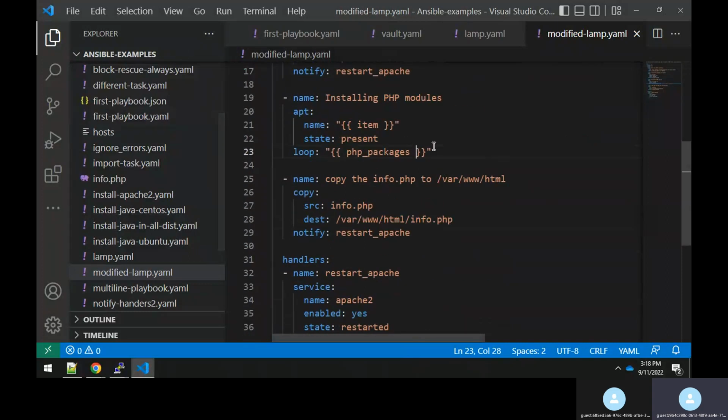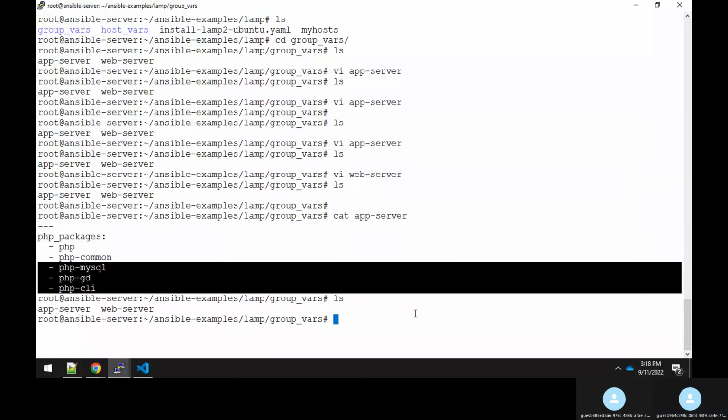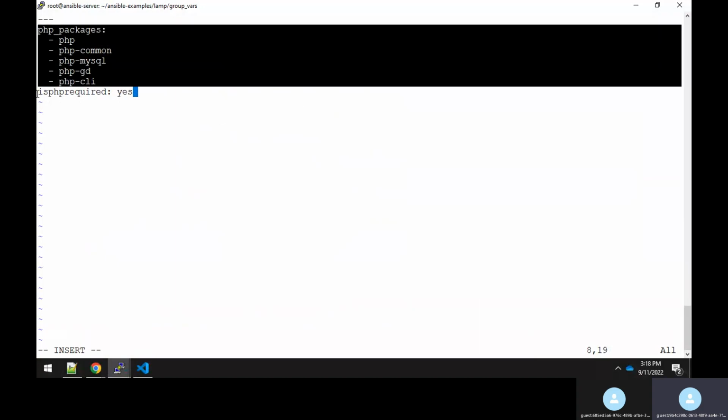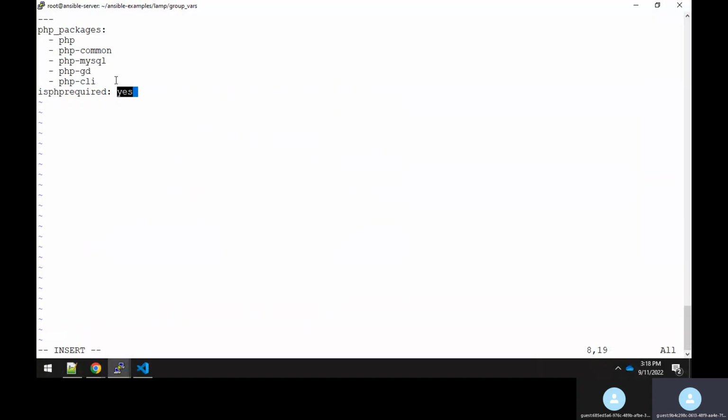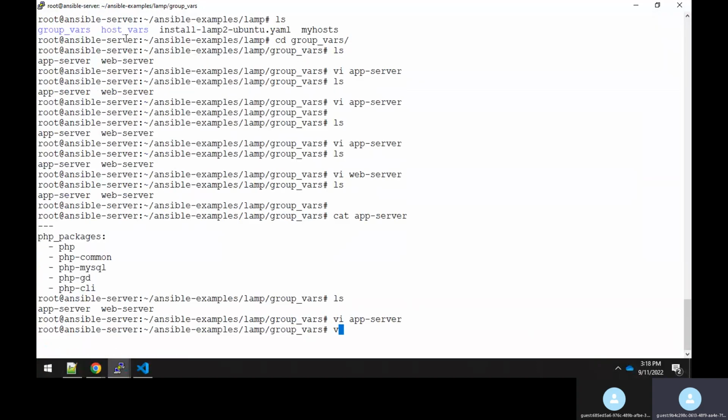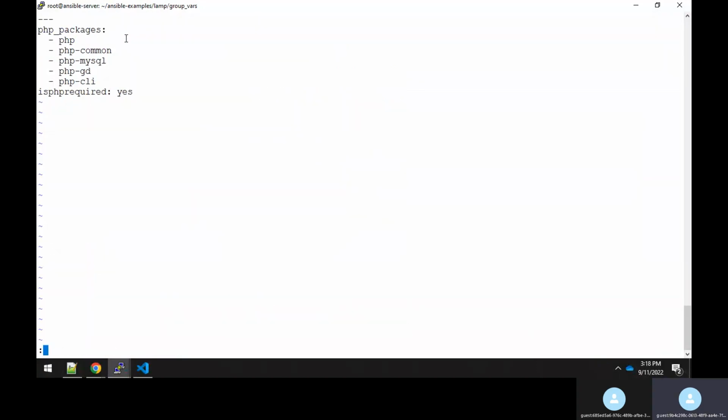So in some cases, you will say, Rajesh, some team doesn't need the PHP package at all. So what you will do is go over here in the app server and say, is PHP required? Is yes, like this. It means that when this condition, is PHP required, is yes, then only this package will get installed. This is a modification. The same thing I will do in the web server: is PHP required is yes, something like this.